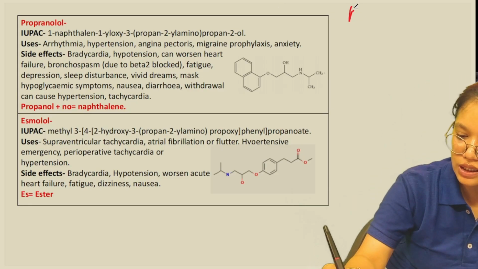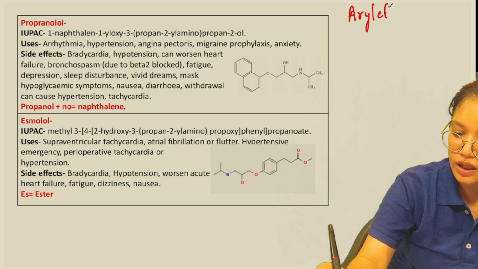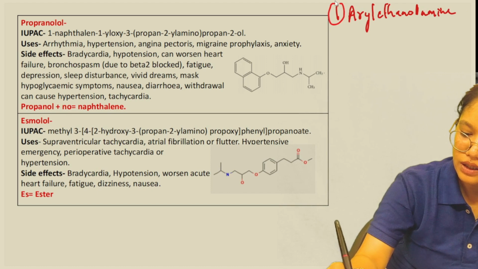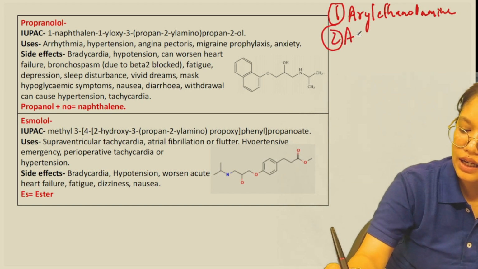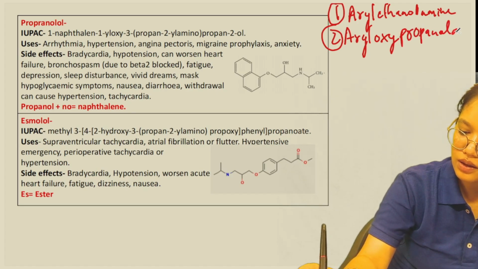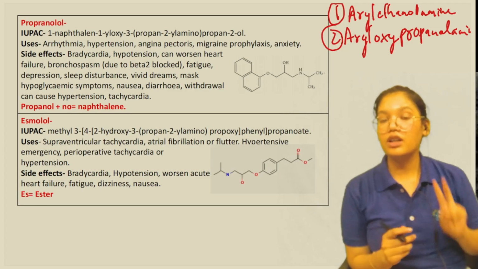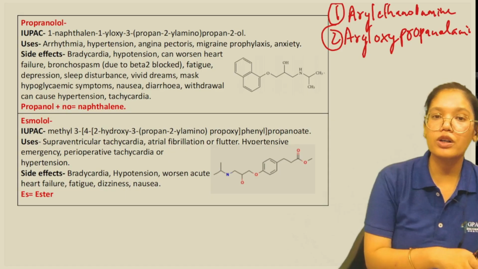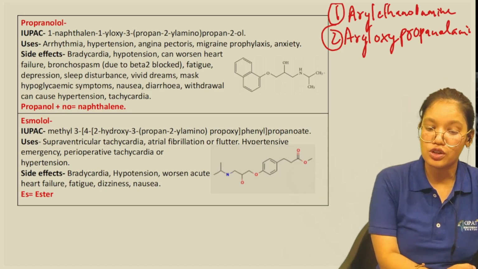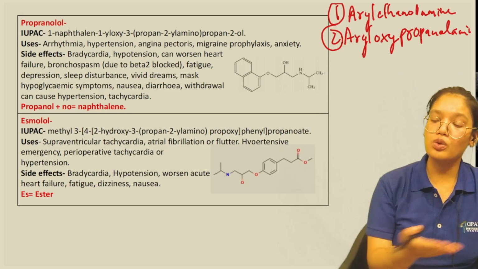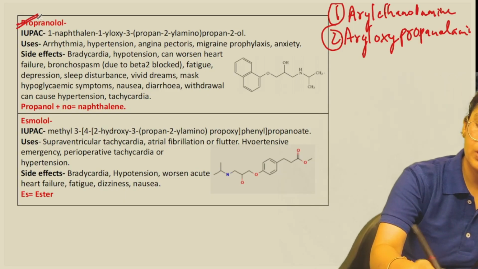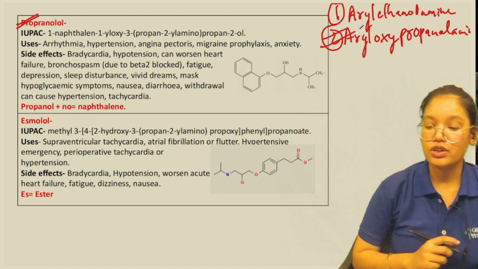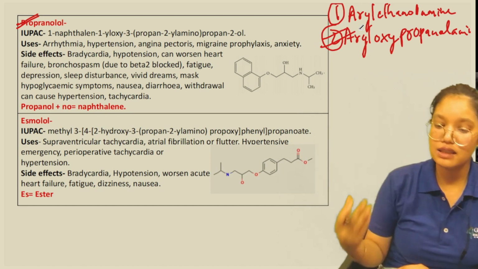Now the first backbone is the aryl ethanolamine, and the second is the aryl oxypropanolamine. You just remember these two backbones and you will be able to make all the structures of the beta blockers. It will be very simple for you to learn the structures of the beta blockers if you know these two backbones. So basically this propranolol comes under the aryl oxypropanolamine backbone. It has this backbone.